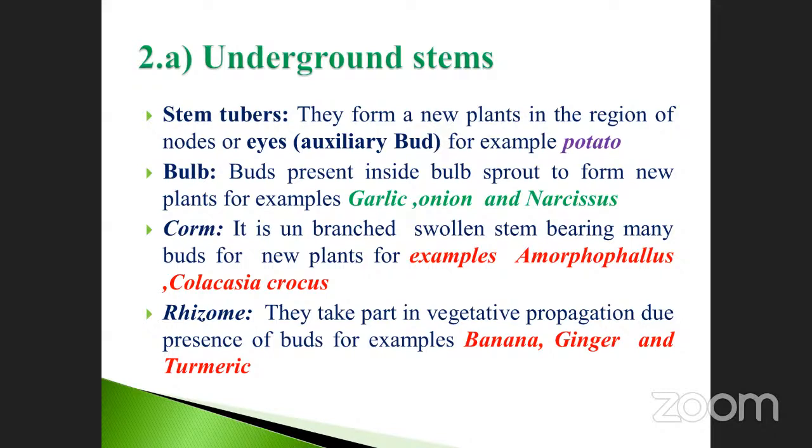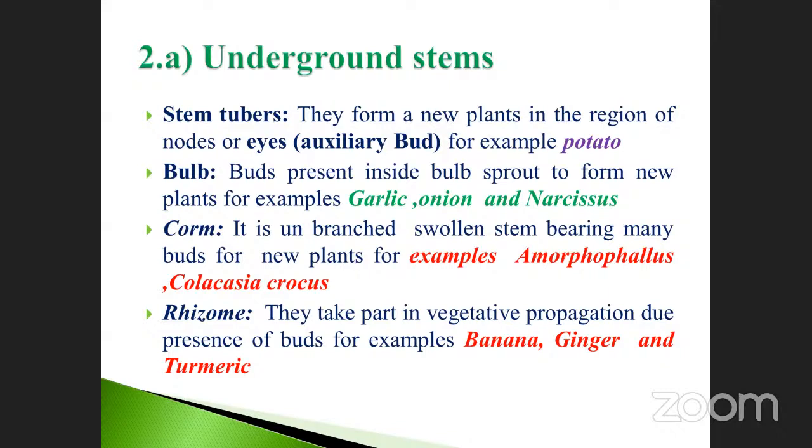Very good, super. See here, underground stem. The stem tubers form a new plant in the region of the nodes or eyes. The potato has small eyelid-like structures. There is a small bud there. The bud is also a what? Which type of bud? They ask questions.